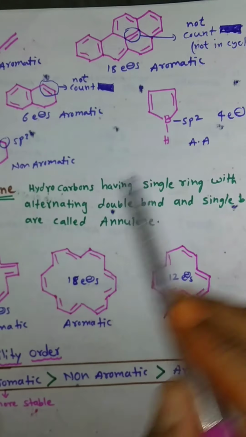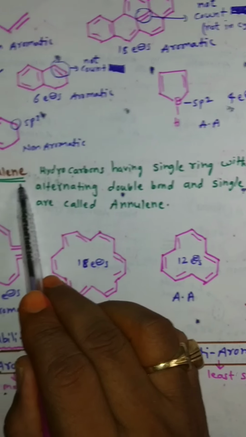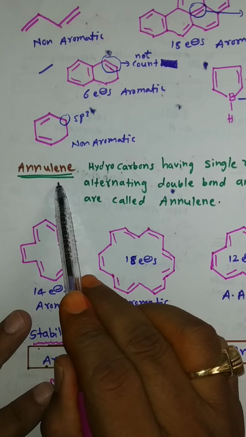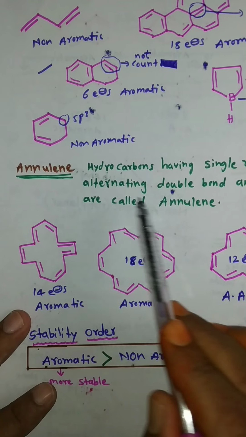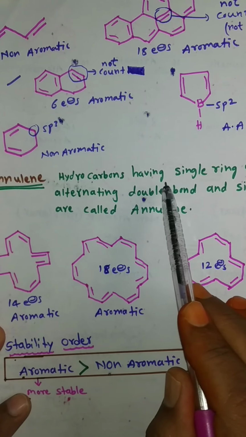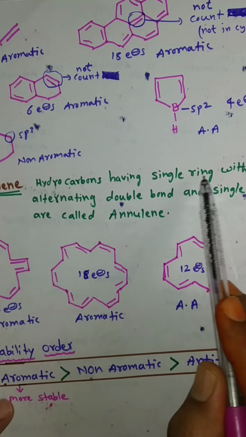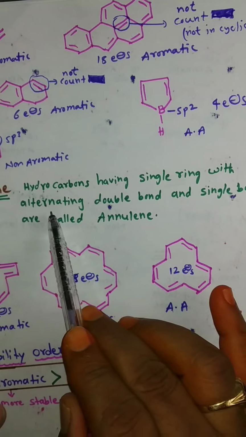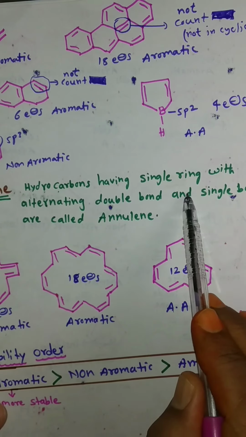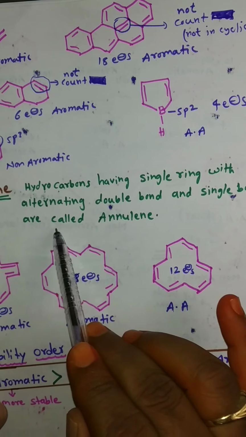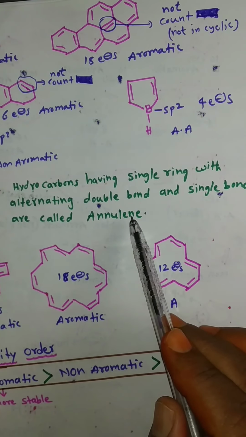Next, annulene compounds. What is an annulene compound? What is the definition? Hydrocarbons having a single ring with alternating double bonds and single bonds are called annulenes.